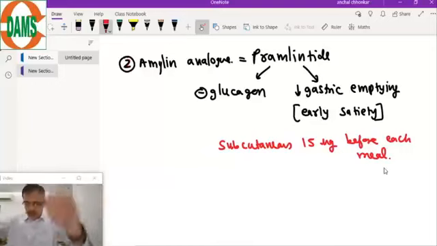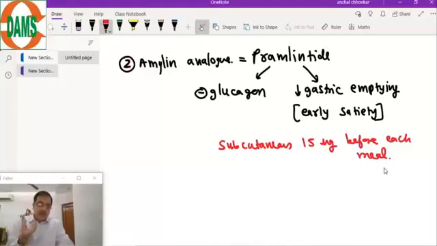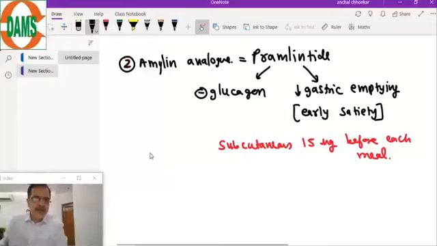Now, can sulfonylurea enhance insulin secretion? No, because the pancreas does not have beta cells. So if you give sulfonylureas, it will not affect. It will not affect.